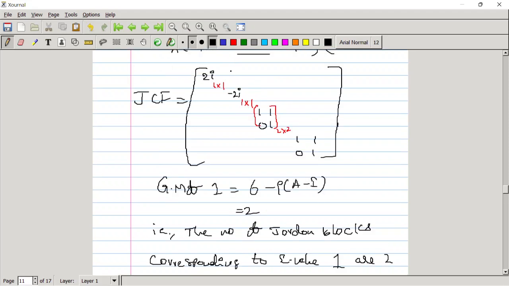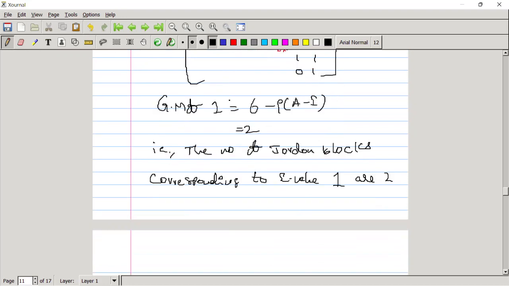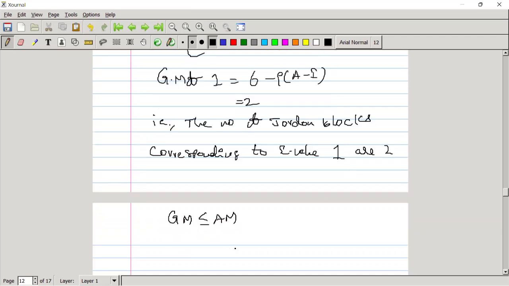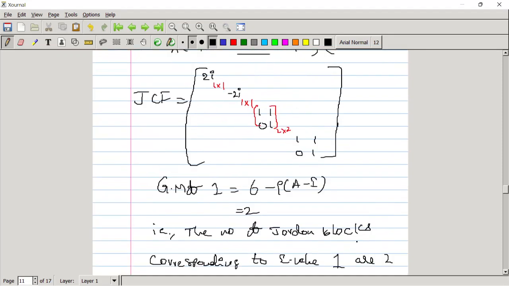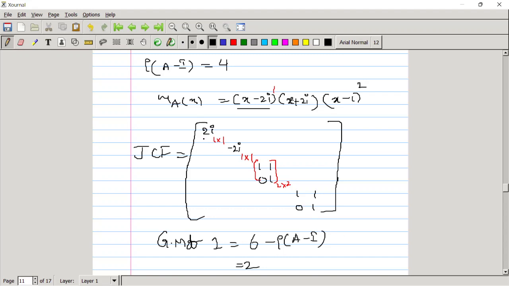For the eigenvalues 2i and minus 2i also you can check that. We have that geometric multiplicity has to be less than or equal to algebraic multiplicity, and the am of 2i is equal to 1. From that we can say the geometric multiplicity of 2i equals 1. That means the Jordan block corresponding to the eigenvalue 2i is of order 1 cross 1. Similarly for minus 2i also.